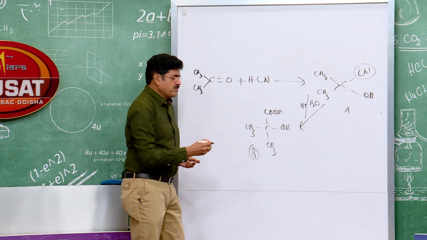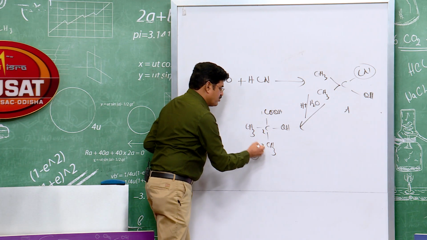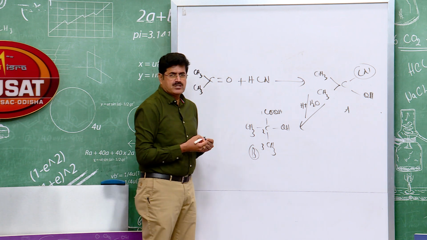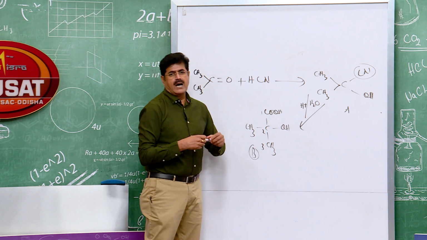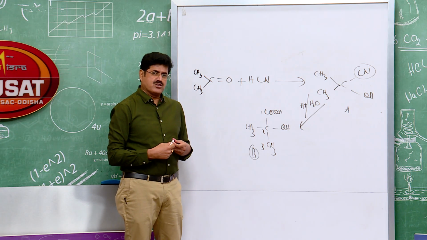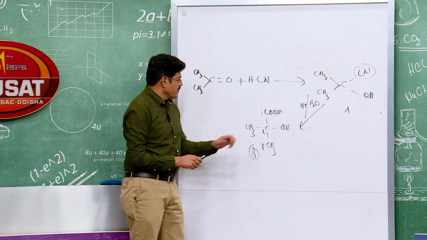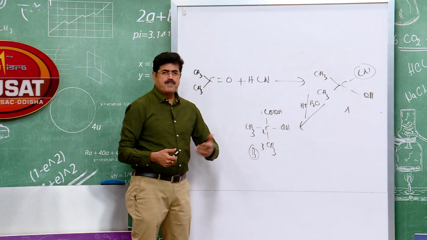Can you give the IUPAC name of this compound? Very simple, 1, 2, 3. Carbon 1 is COOH because it is the principal function here, as it has the highest priority in the nomenclature priority table given by IUPAC. Then 1, 2, 3, what is the IUPAC name here?